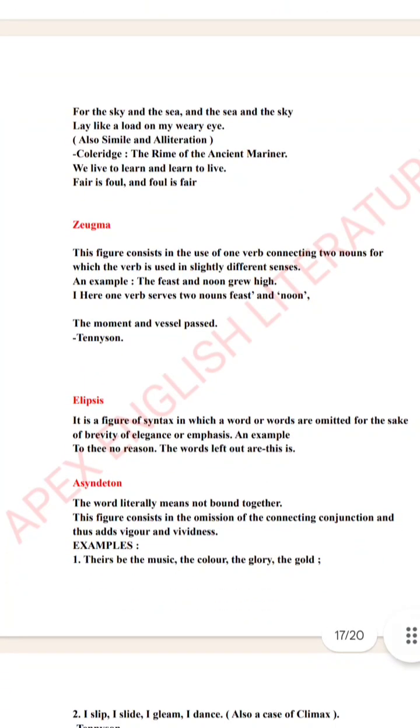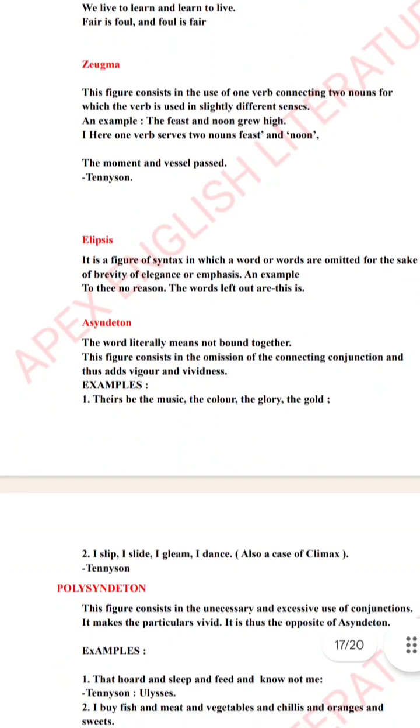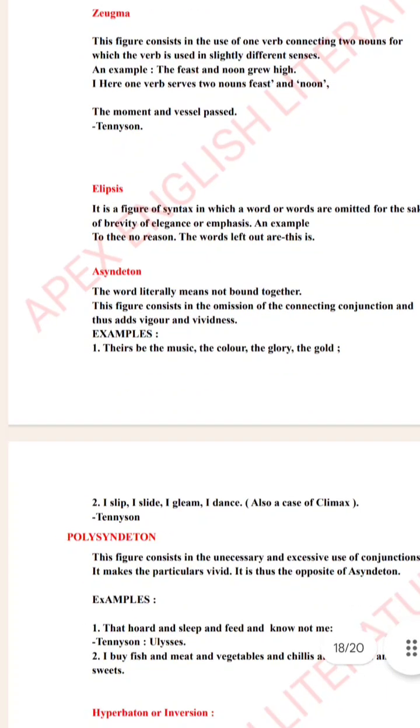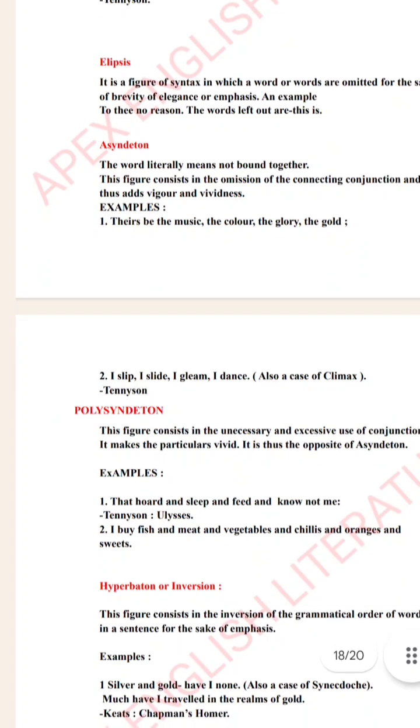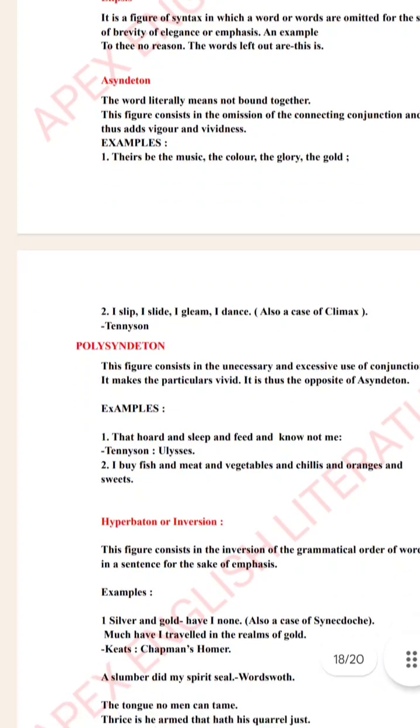Ellipsis is basically an omission for the sake of elegance or emphasis. For example, asyndeton is basically the omission of conjunctions. For example, I sleep, I slide, I gleam, I dance. There is no use of conjunction in asyndeton. Whereas in polysyndeton there is excessive use of conjunctions. For example, I buy fish and meat and vegetables and chilies and oranges and sweets. See the repetition of and continuously.